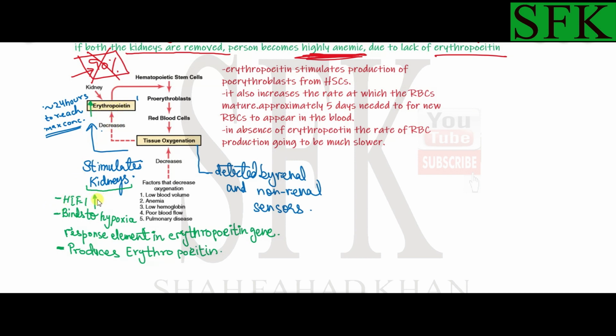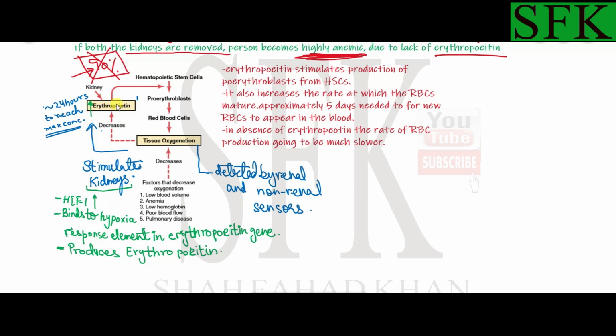First, the transcription factor concentration increases. The HIF1, the hypoxia-inducible factor 1. This hypoxia-inducible factor 1 binds to the hypoxia response element in the erythropoietin gene, and then this produces mRNA, and that mRNA is then translated into erythropoietin. Okay, and this takes approximately 24 hours. It takes 24 hours for the erythropoietin concentration to reach its maximum value.